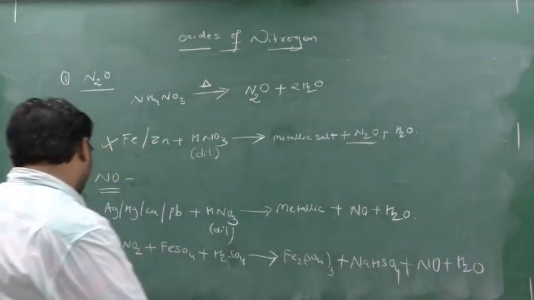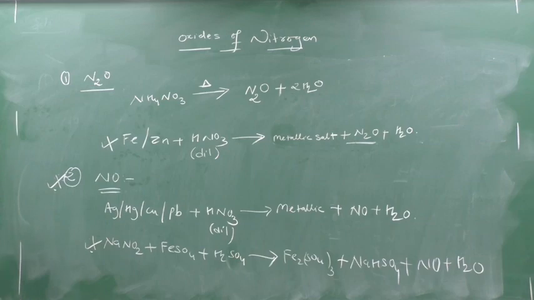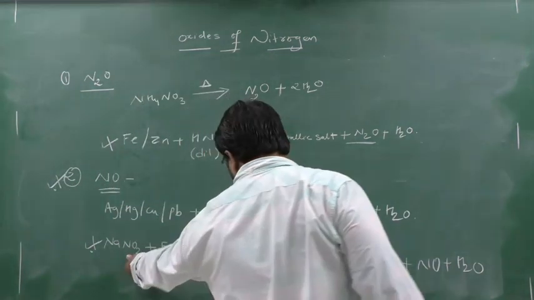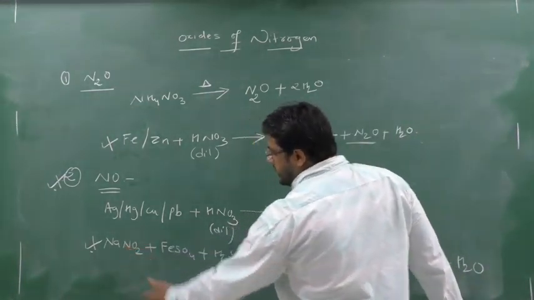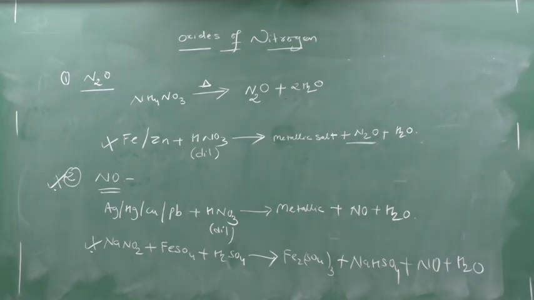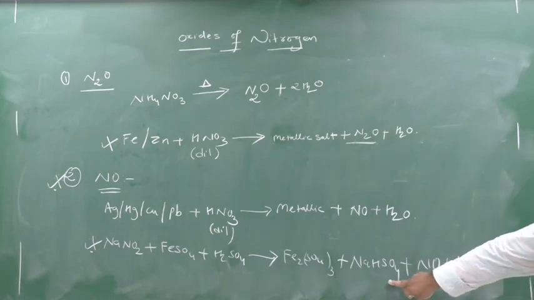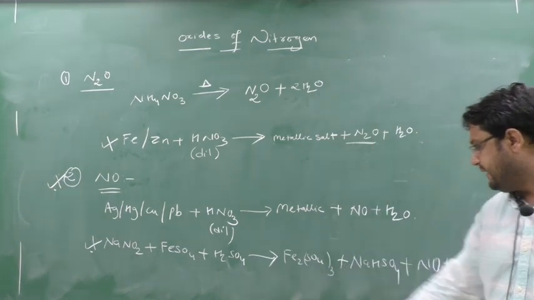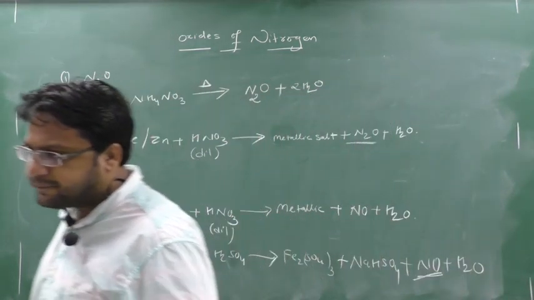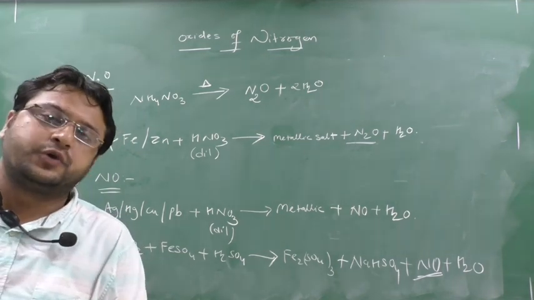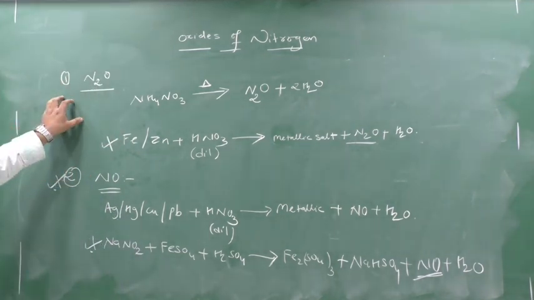So this reaction is very, very important for the preparation of NO. Write down that this is not a nitrate, you have to remember this is a nitrite. So when sodium nitrite reacts with FeSO4 in the acidic medium, that is H2SO4, it forms sodium bisulfate, iron(III) sulfate, and NO. Clear? I know it is a bit tough to remember, but certain reactions you have to remember.